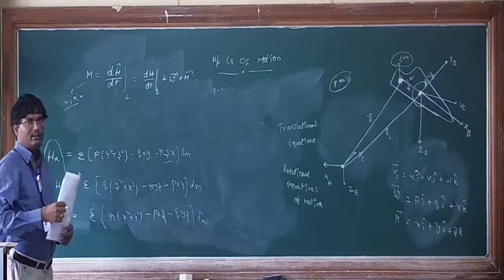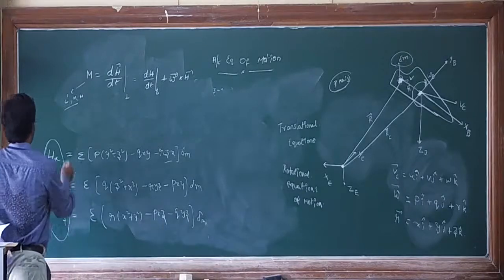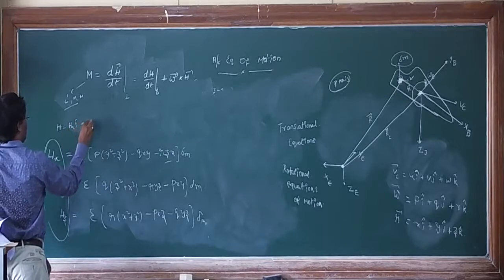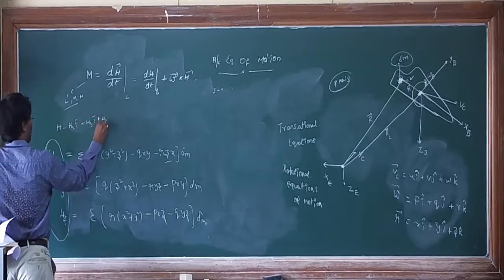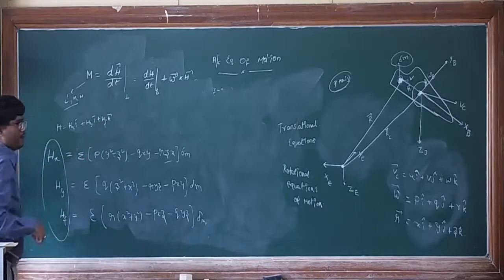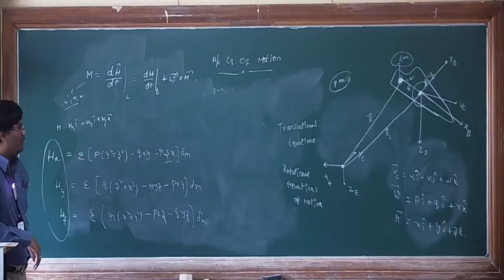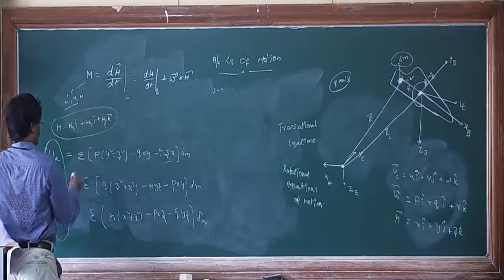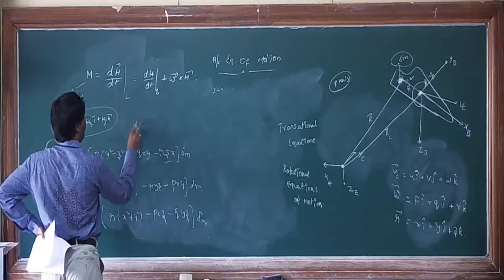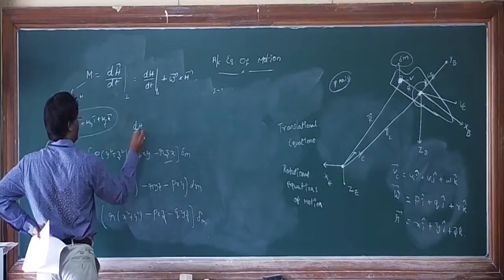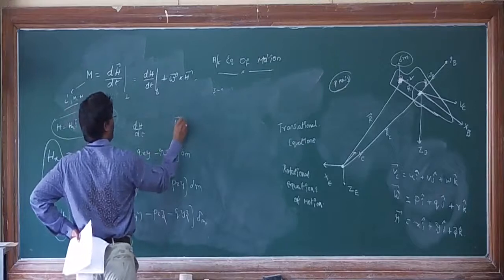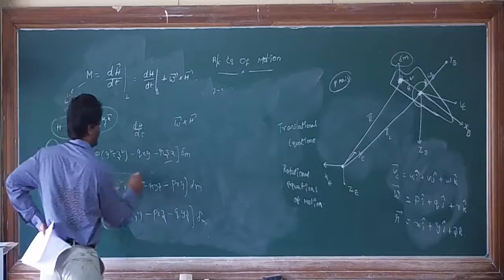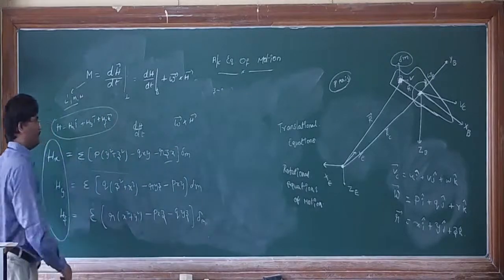So already you have h, which is hx i bar plus hy j bar plus hz k bar. Are you getting this, everyone? You have to find dh by dt. In the same manner, omega bar cross h bar gives the hx part.